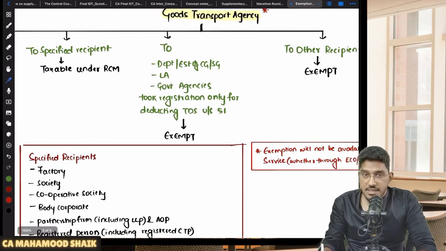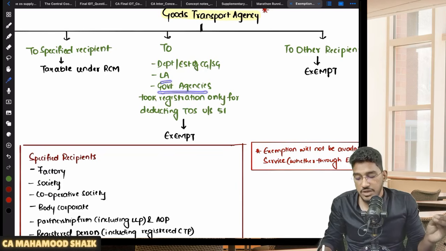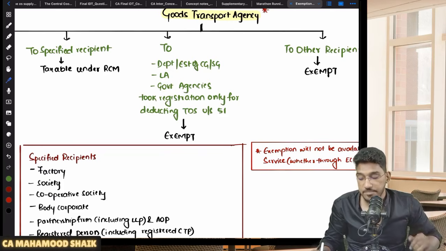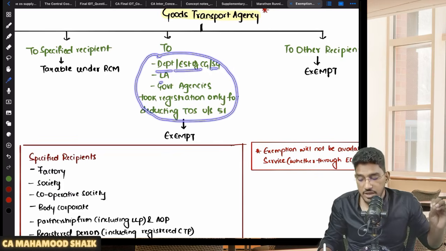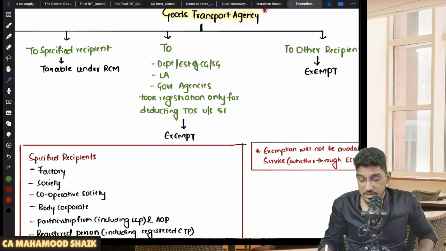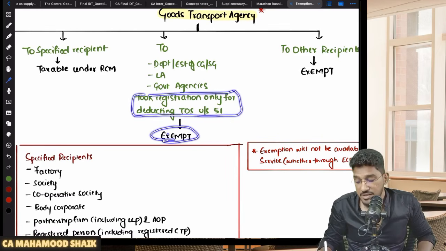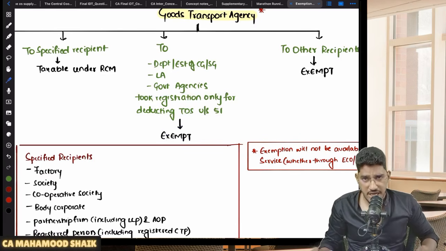Now, if the recipient is a specified recipient, but is a department or establishment of central government or state government, local authority, or government agency who has taken registration only for deducting TDS under section 51. So the recipient is a registered person, but such a registered person who is a department or establishment of central government, state government, union territory, local authority or government agency who has taken registration only for deducting TDS under section 51. Then it is exempted. No RCM, no FCM. This point also I have covered in the charge.